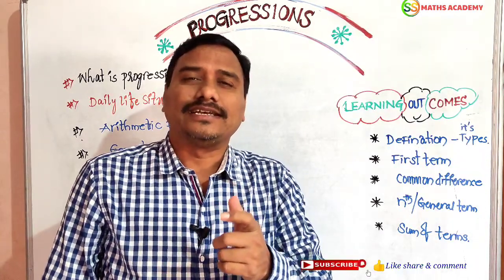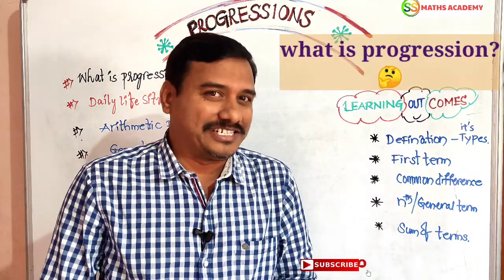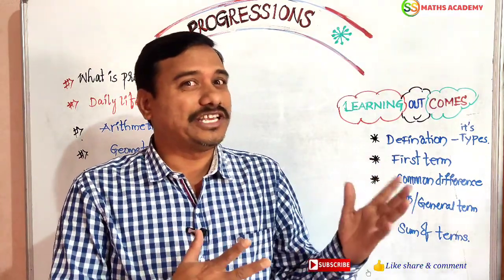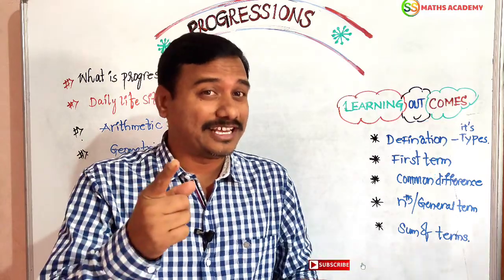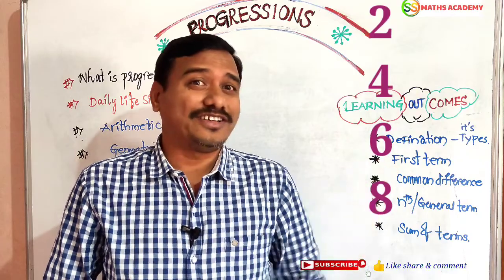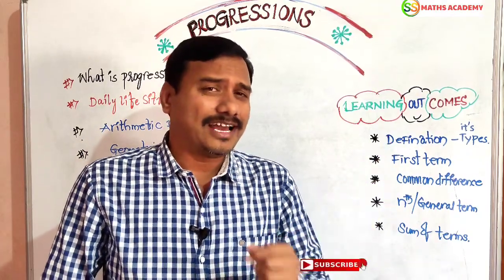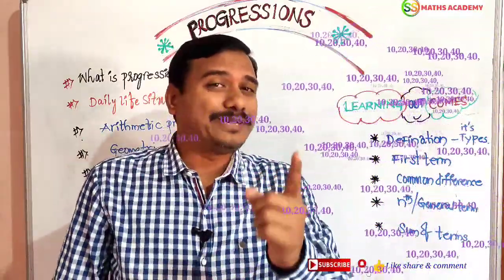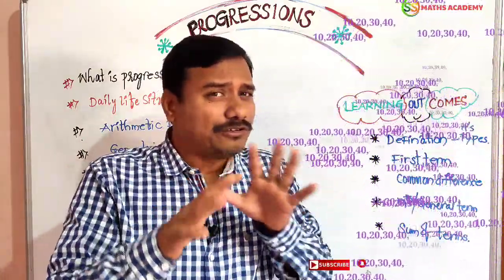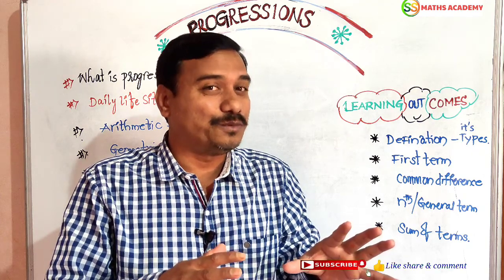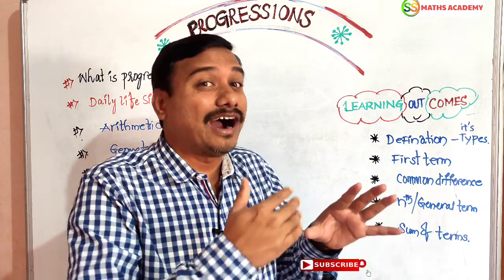Dear students, in our daily life, what is progression? Yes, you see 1, 3, 5, 7. What are they? Yes, you are guessing, odd numbers. 2, 4, 6, 8. What are they, friends? Even numbers. Yes, 10, 20, 30, 40. What are they, friends? Multiples of 10. You observe these three examples. Yes, you should understand, I hope that is nothing but order.